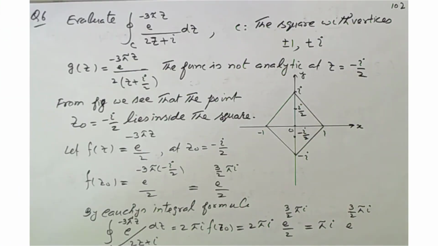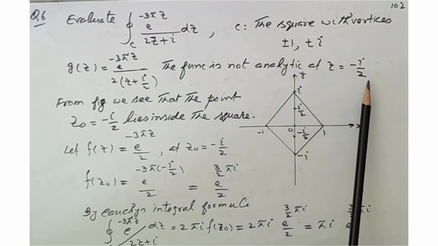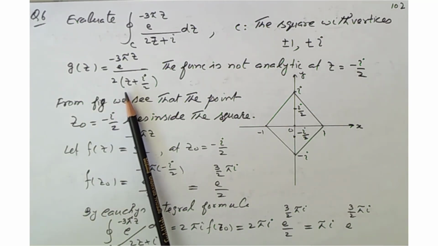Now question 6: evaluate the integral e to the power minus 3 pi z over (2z plus iota) dz. Our contour is the square with vertices plus or minus 1 and plus or minus iota. Here this is the value of g(z). The function is not analytic when z equal to minus iota by 2. When we put z equal to minus iota by 2, the total becomes infinity, so the function is not defined at z equal to minus iota by 2.